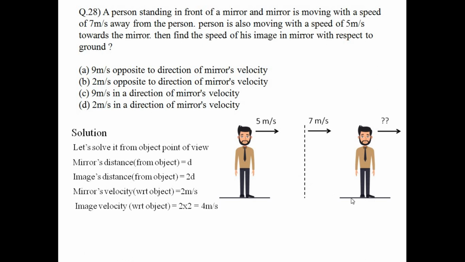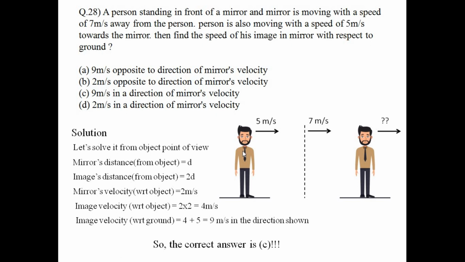So this image is moving at 4 meter per second with respect to the object, and thus the actual velocity of the image is 4 plus 5, which is 9 meter per second, in the direction that is shown. Okay, so option C is the correct answer, 9 meter per second in the direction of the mirror's velocity.